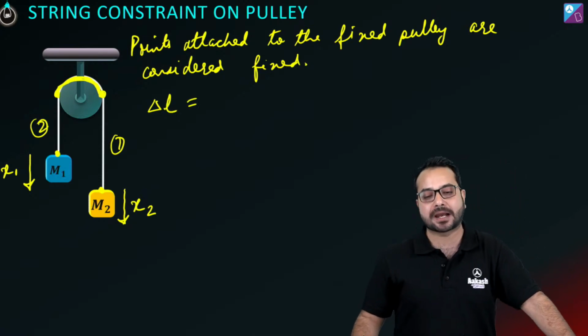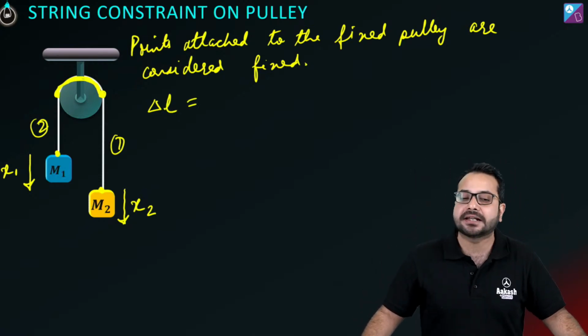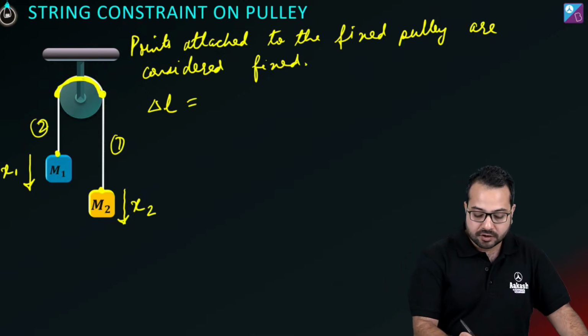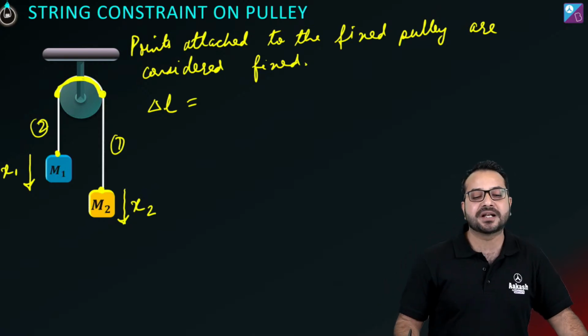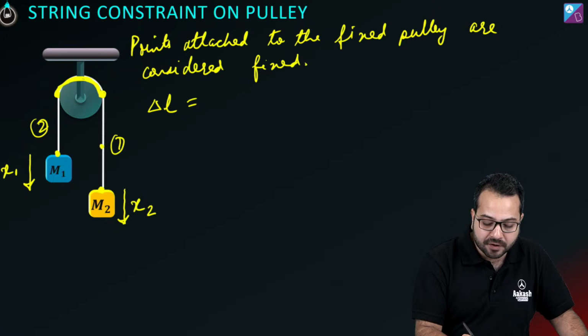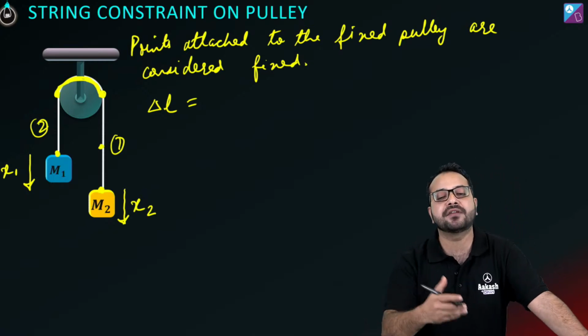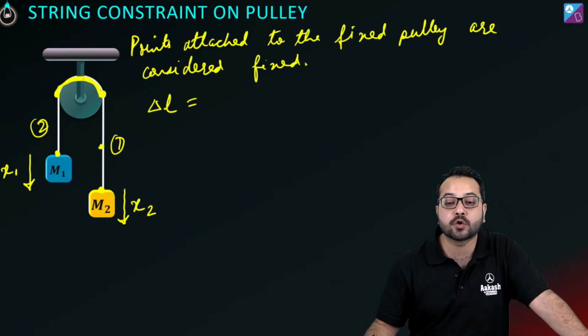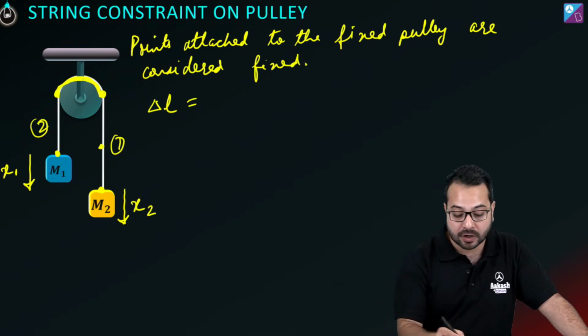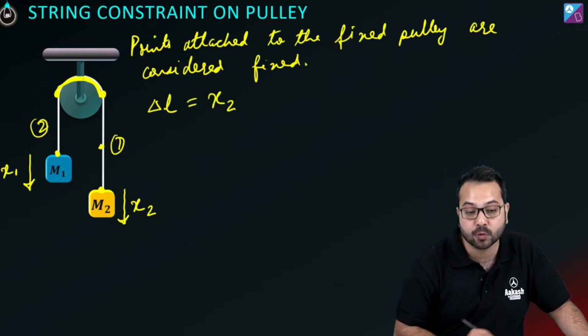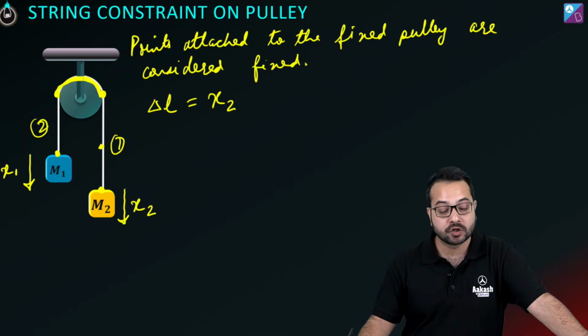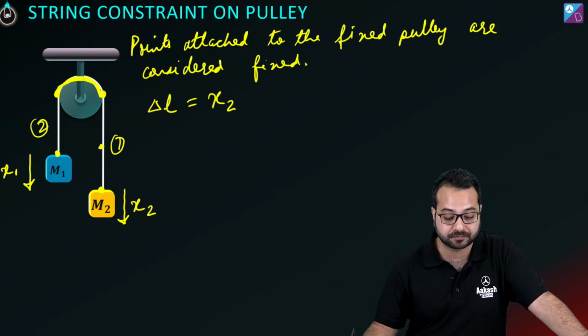Let's talk about segment 1. The change in length due to segment 1. Now because of this point, the displacement is x2 away from the center of the string. It is away from the center of the string. So it is going to increase the length of the string. So I'm going to write plus x2. हाँ कि ना? ये बात clear है? So I'm going to write plus x2.